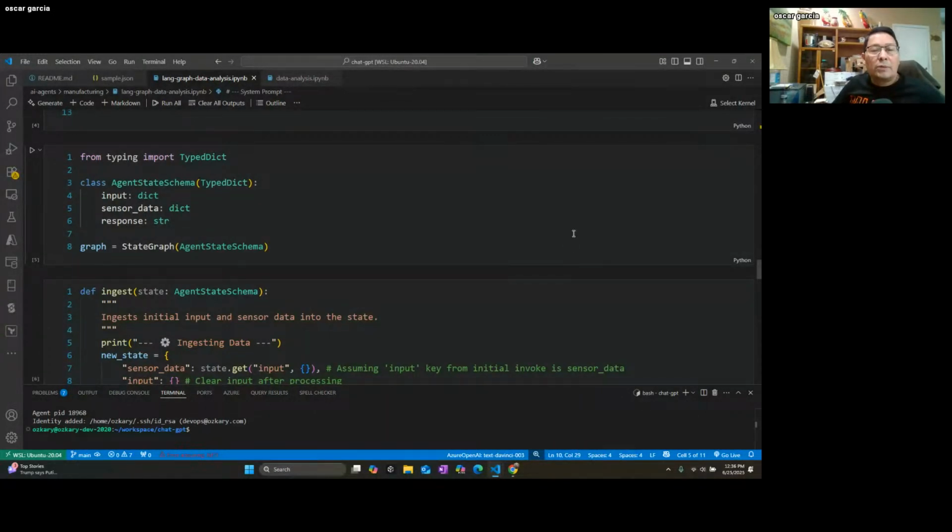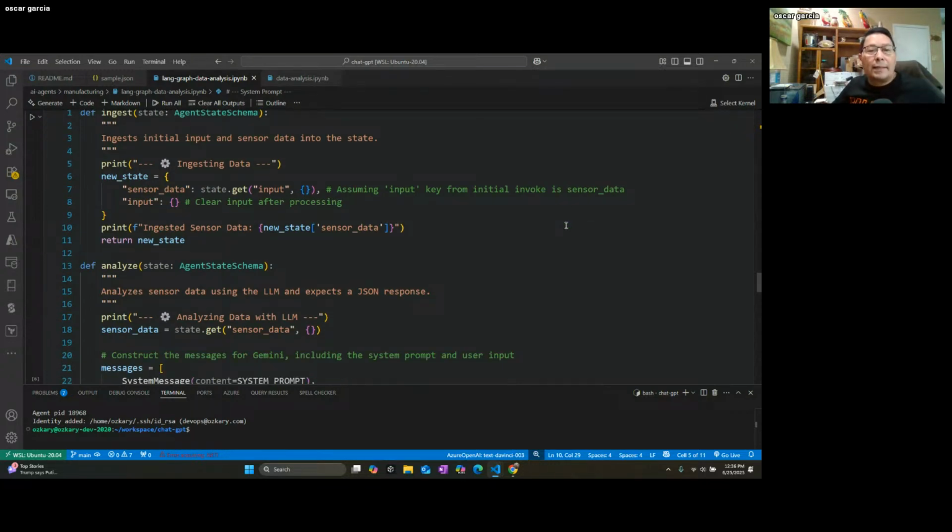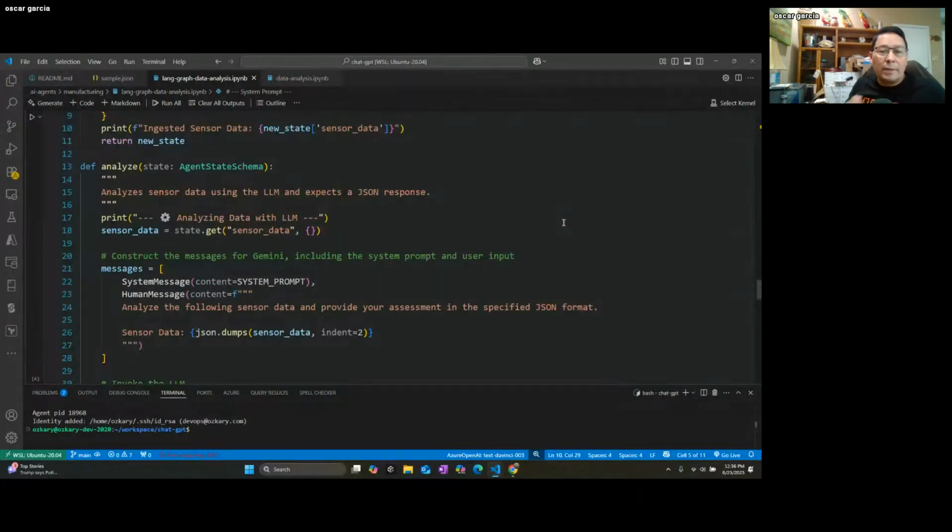Then we just create a node for the ingest, right? The ingest basically, what it does, agent state, and it actually knows that there's new data, sensor data that came in, and it knows how to consume that and add it to the state, basically. So this is doing sort of the state management for that.